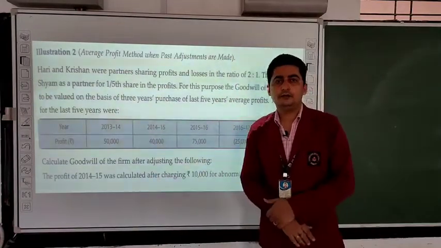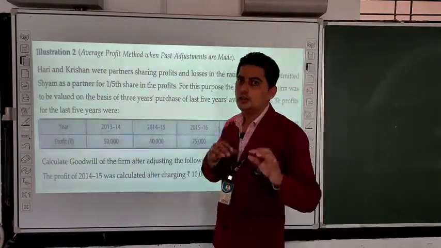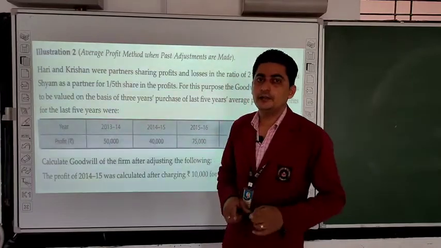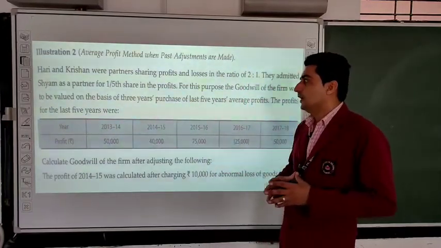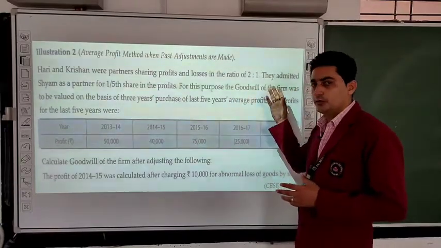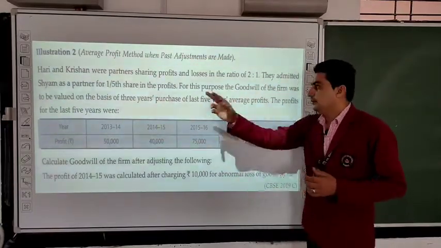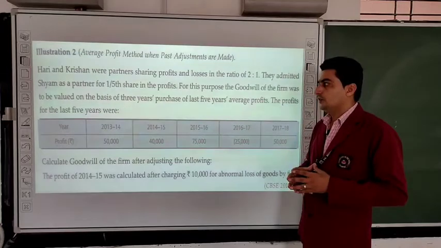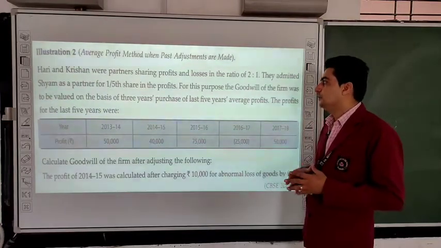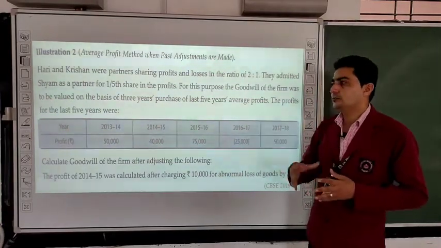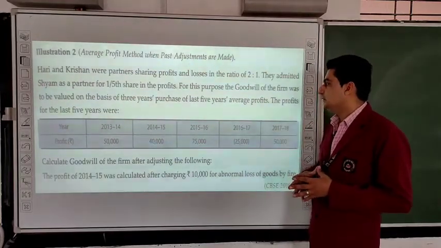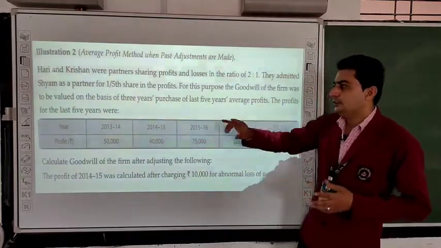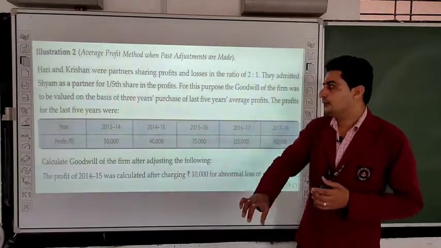So this is one example by which we are going to understand how we are going to calculate goodwill by using average profit method. So Hari and Krishnan were partners sharing profit and loss in the ratio of 2:1. They admitted Shyam as a partner for 1/5 share in the business. For this purpose, the goodwill of the firm was to be evaluated on the basis of 3 years purchase of last 5 years average profit. So this line is very important. How do we have to calculate goodwill?